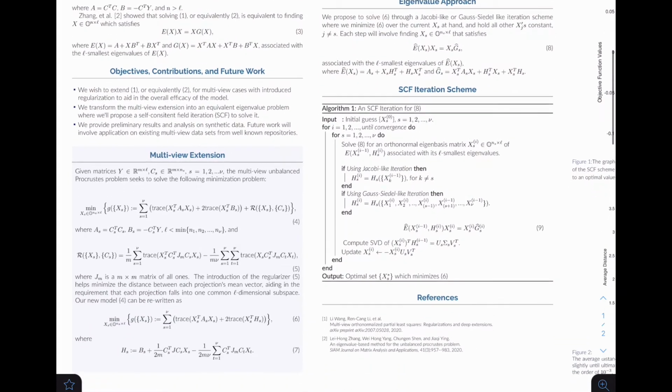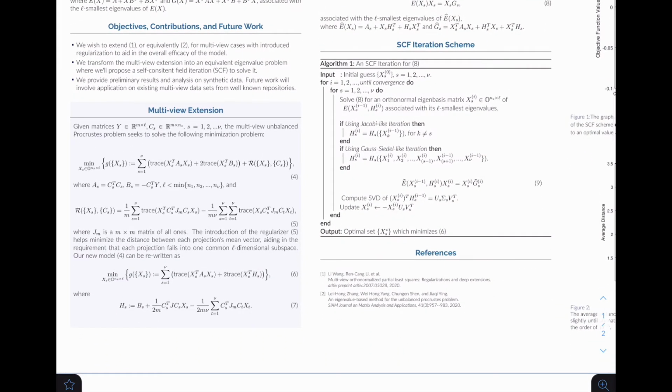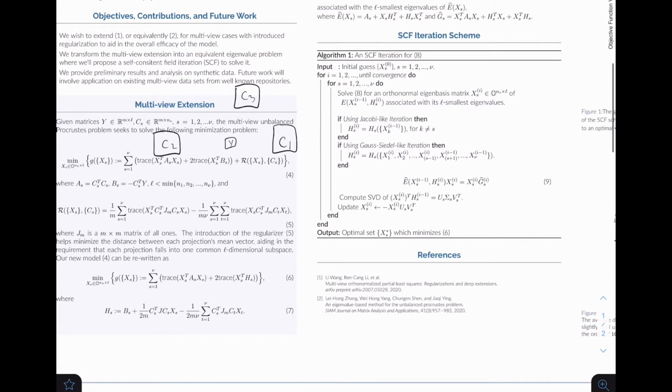So what I propose to do is have a multi-view extension. We still want to be able to take this high resolution data set and take it to a smaller version. But what happens if we have many kinds of data sets? C1, C2, C3, we can keep going to 10 data sets, 20 data sets. We want to take all of these data sets to one common smaller data set, and we want to do this with their individual transformations, x1, x2, x3.